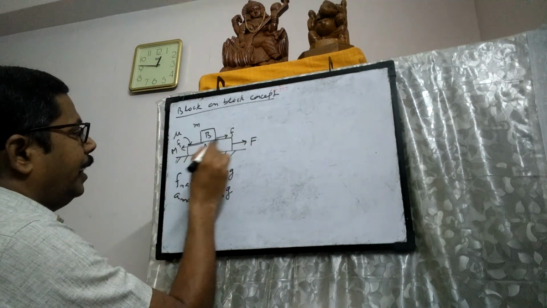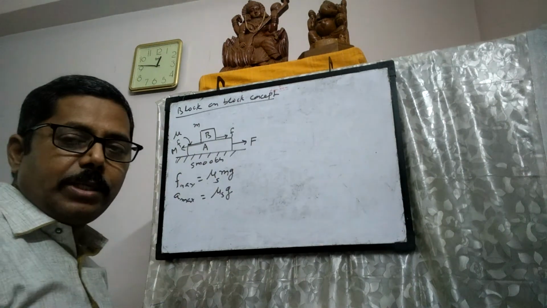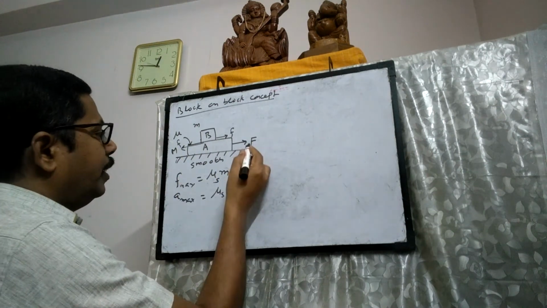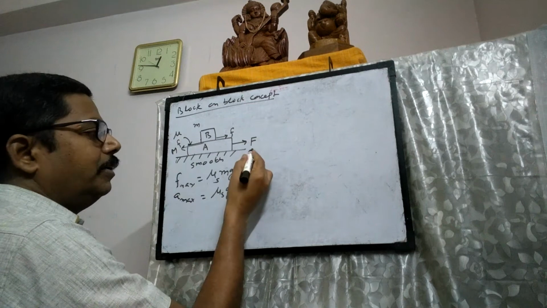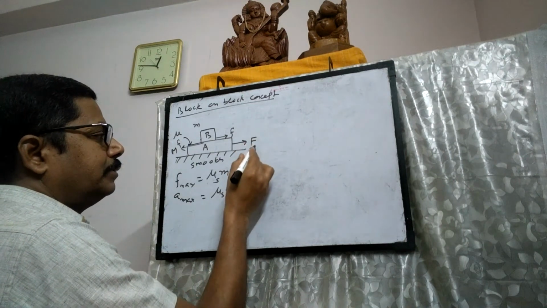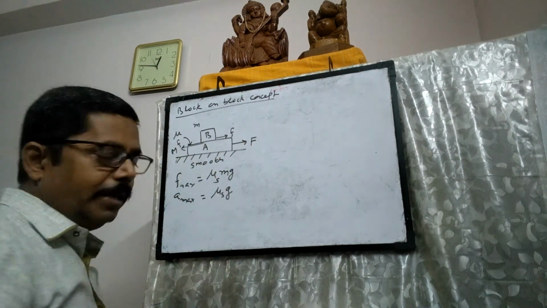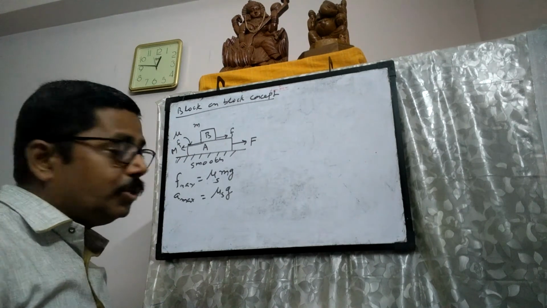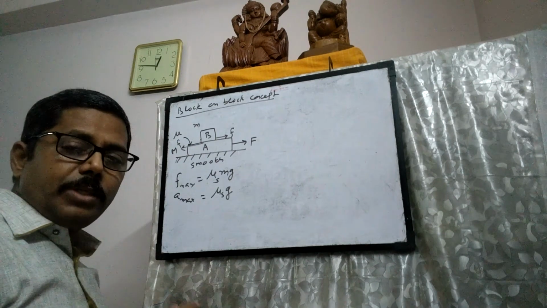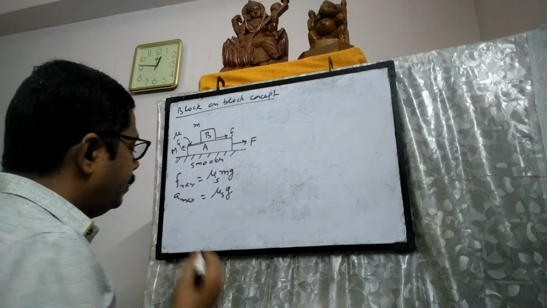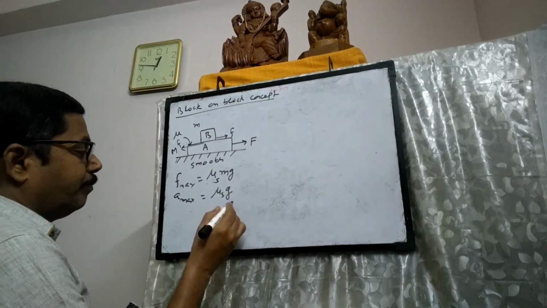But as far as A is concerned, it can have any acceleration because it is moving under the influence of applied force and friction. So if you are increasing this applied force, it can take any acceleration. Up to what acceleration will both the blocks move together? This is the maximum acceleration.